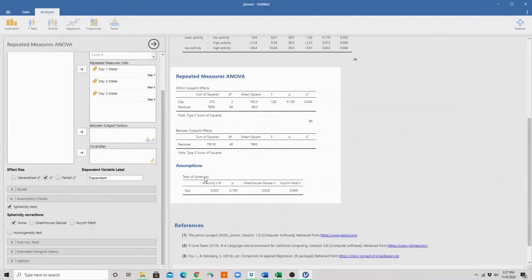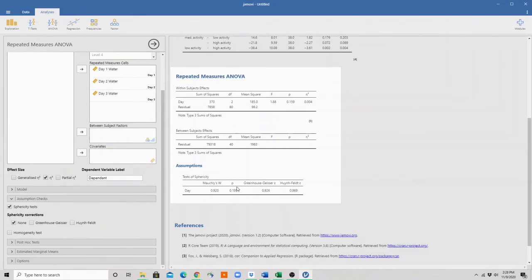I'm going to look at my test of sphericity, which is my Mauchly's, and I can see my p-value for my Mauchly's is not below 0.05. If this were below 0.05, we would have broken the assumption. Here we have not broken the assumption, so we are okay.